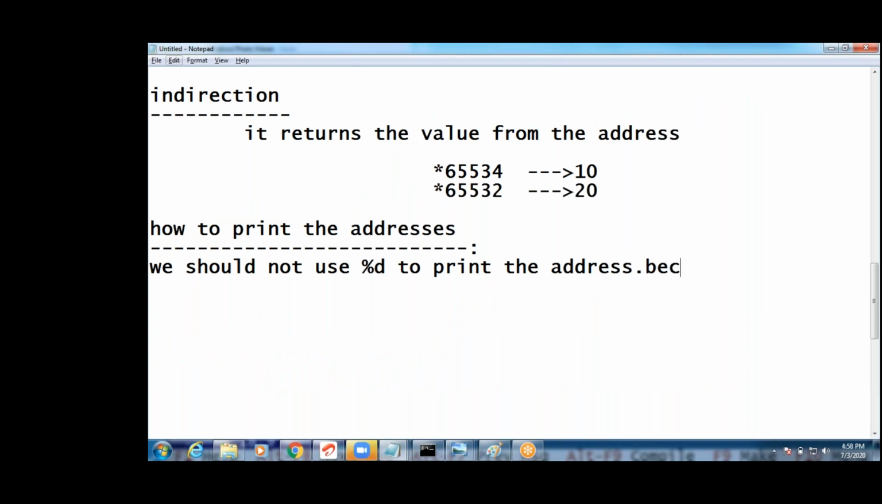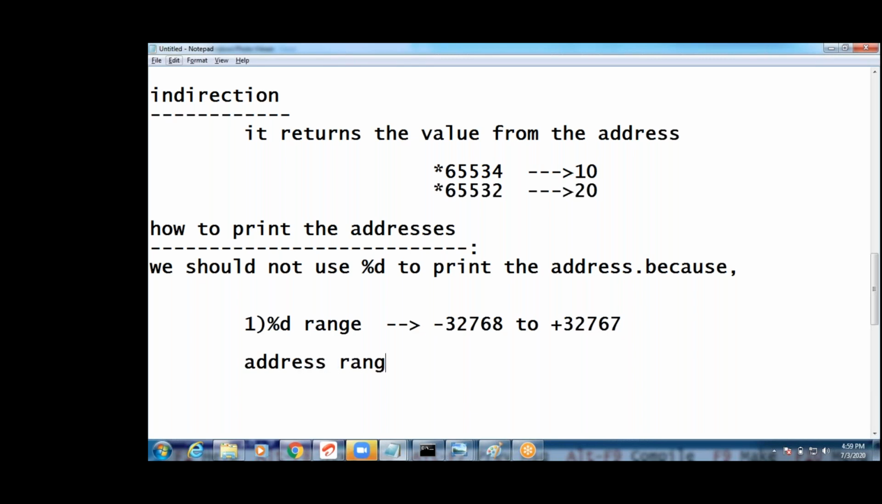See this. The first reason is percentile range. What is the percentile range, guys? Yeah, very good, Pawan. Percentile range is minus 32,768 to plus 32,767.